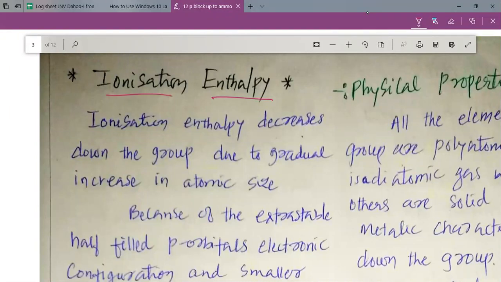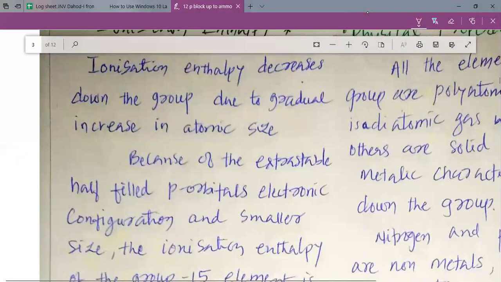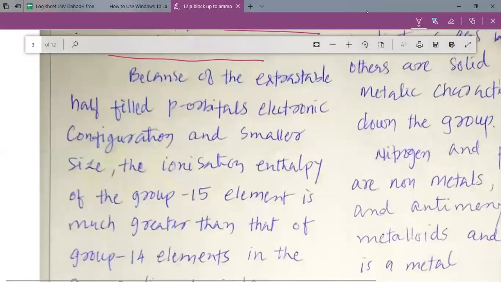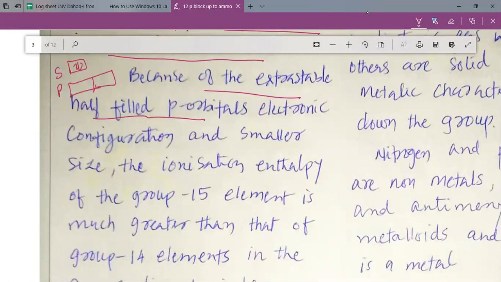Let us study the ionization enthalpy. Ionization enthalpy decreases down the group. This is the general trend due to the gradual increase in atomic size. Because of the extra stable half-filled electronic configuration, we have seen that s is completely filled, my dear students, and p is half-filled.